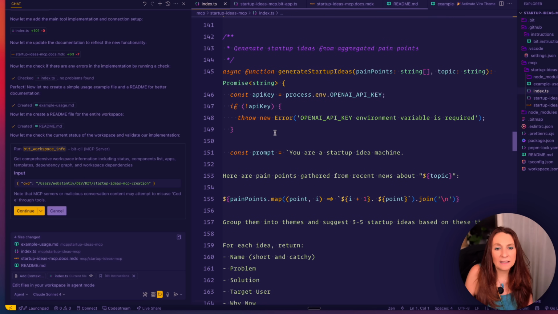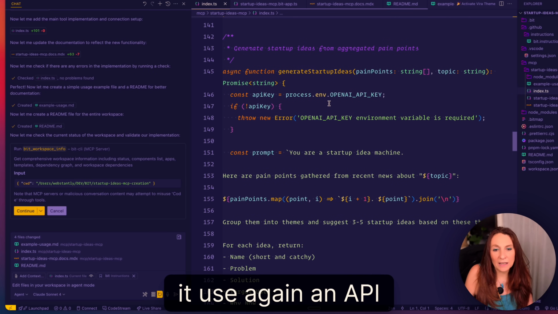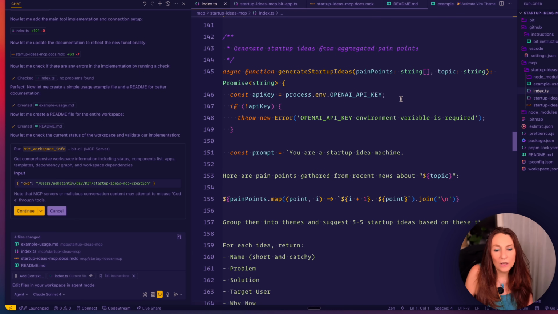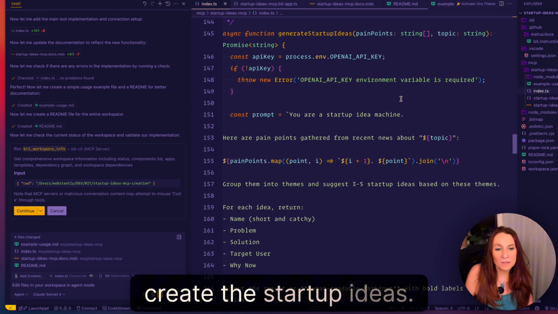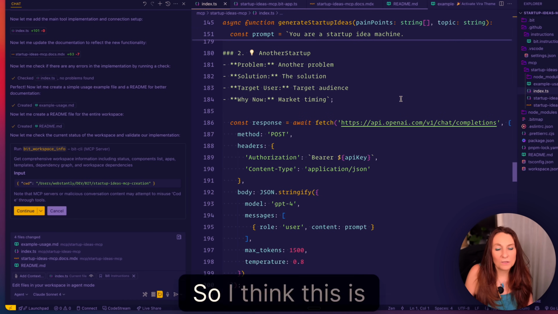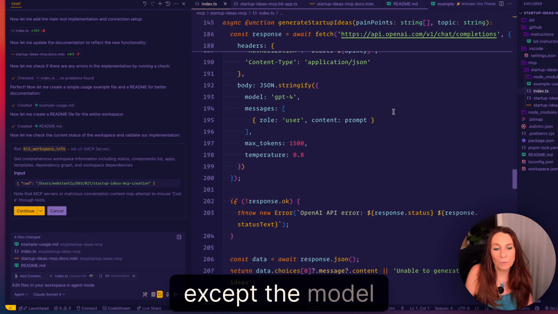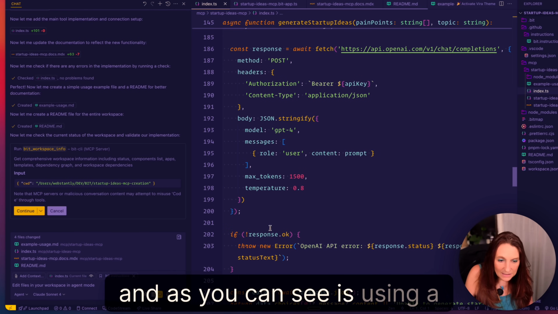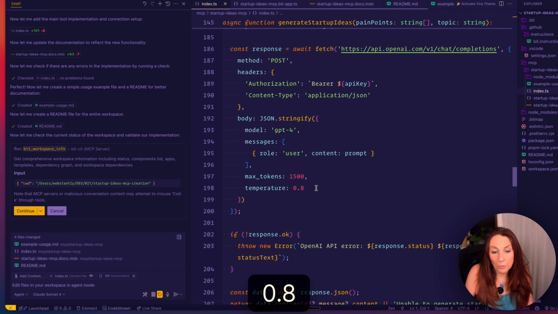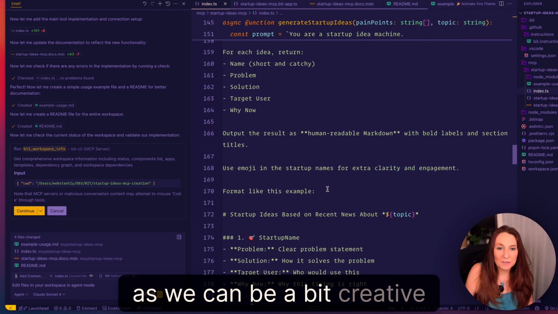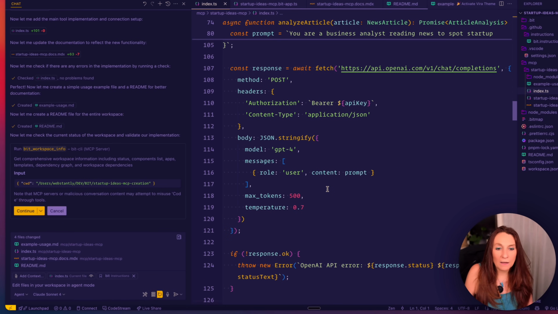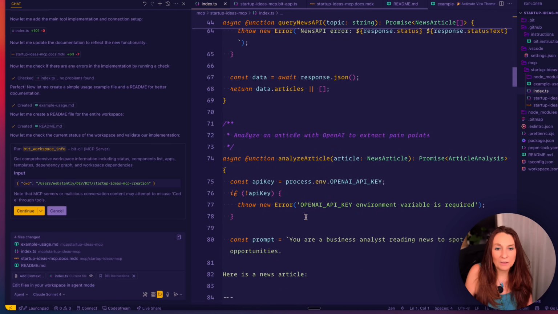And then it uses again an API call to OpenAI to create the startup ideas. So I think this is good, except the model. And as you can see, it's using a temperature of 0.8, as we can be a bit creative here. 0.7 here.